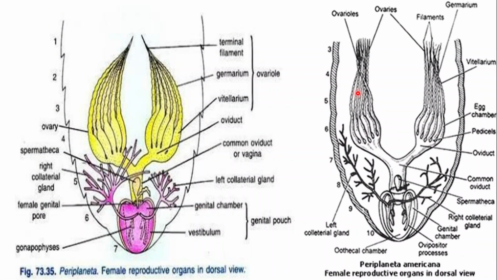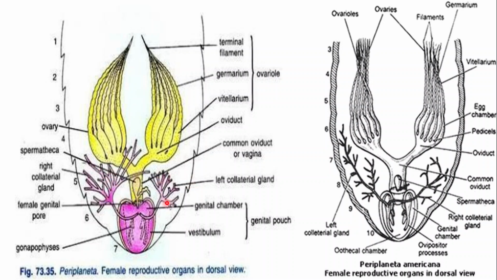See the complete diagram of a female reproductive system. This left diagram shows the colorful organs of reproduction in female cockroach. These yellow color two flower-like structures are a pair of ovaries. Then these are the two oviducts which combine together to form a common oviduct. Then this bulgy and globular balloon-like structure is the spermatheca. Then after the spermatheca, this is the collateral gland.